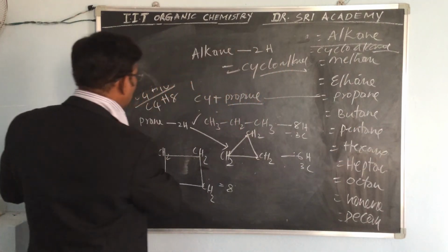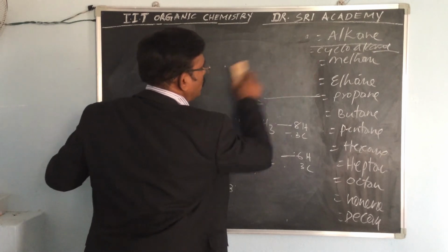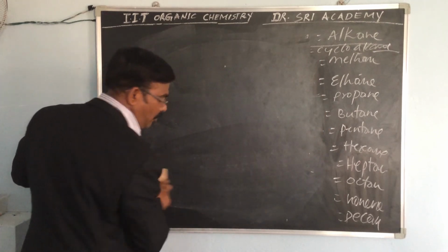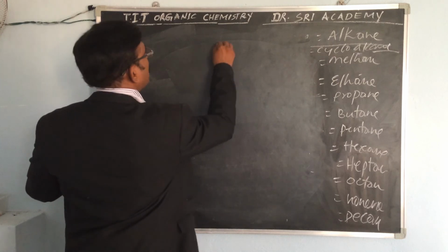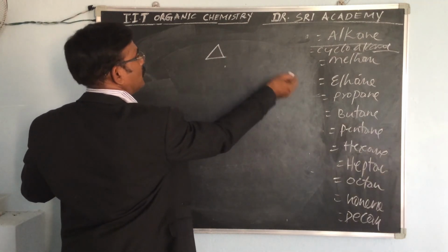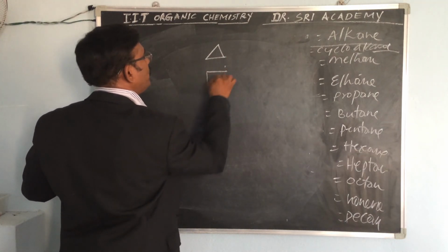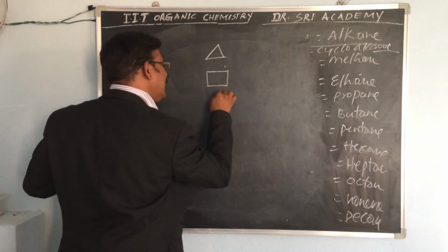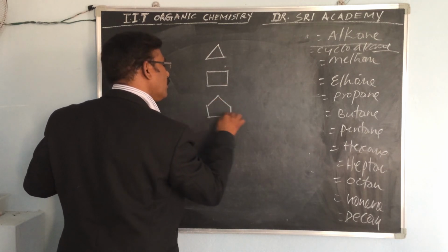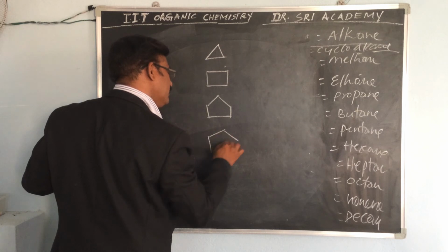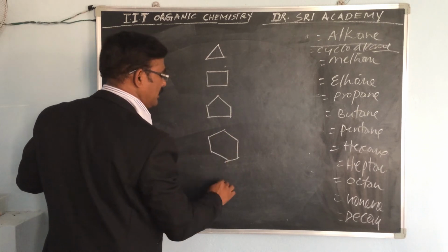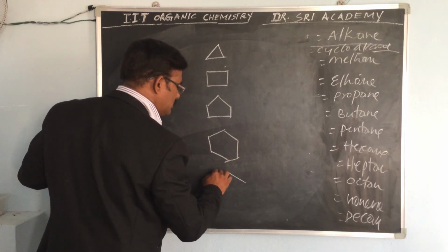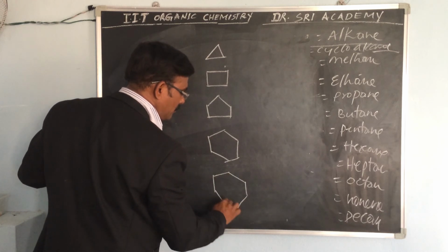Now note down all these: cyclopropane, cyclobutane, cyclopentane, cyclohexane, cycloheptane, cyclooctane.